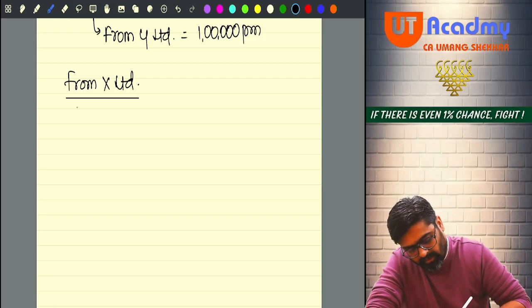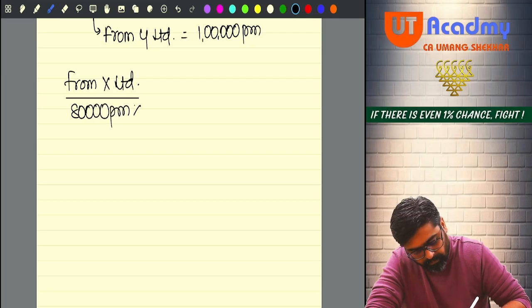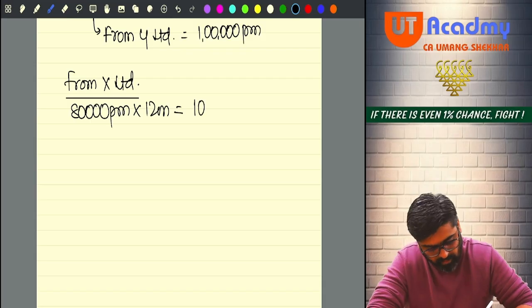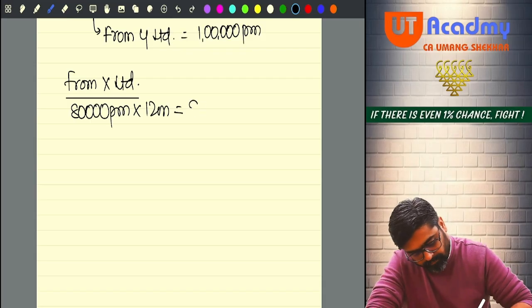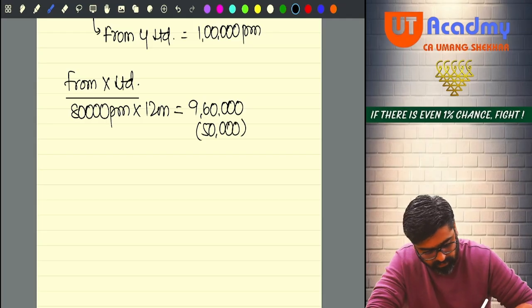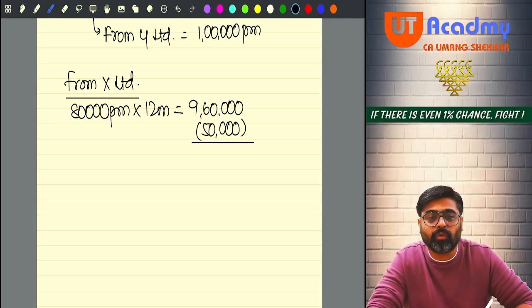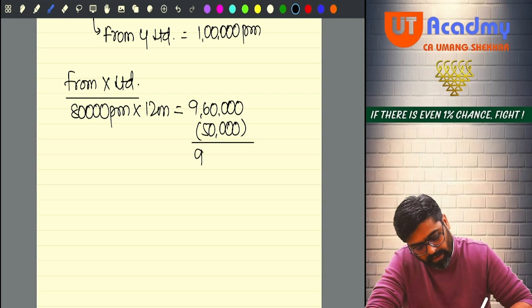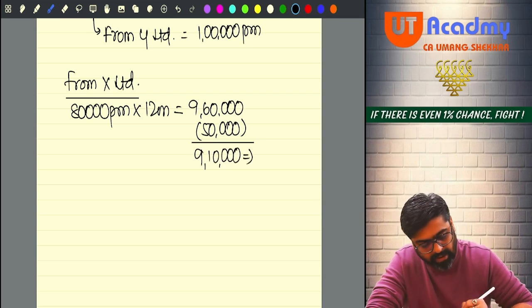So X Limited would have estimated 80,000 per month into 12 months. This will be 9,60,000. And assuming that you are not following section 115BAC, 50,000 standard deduction you would have got. So this would have been 9,10,000.